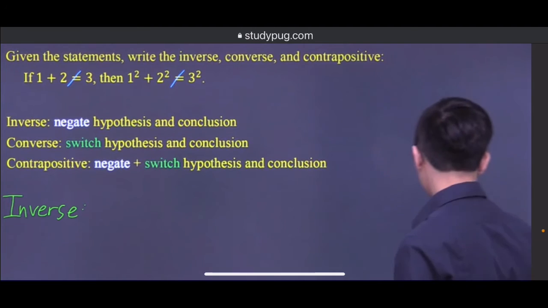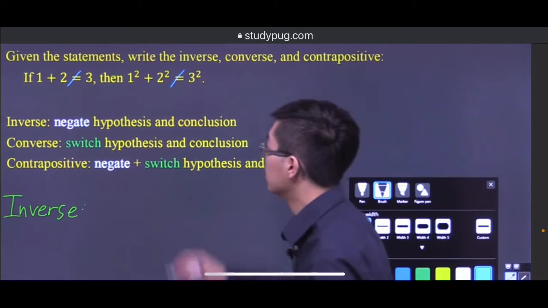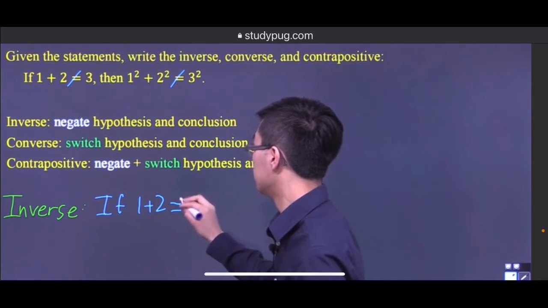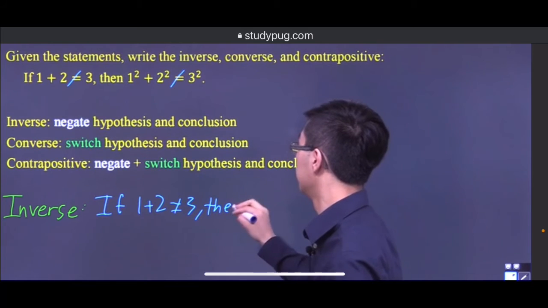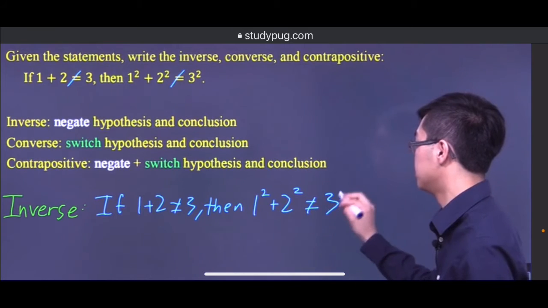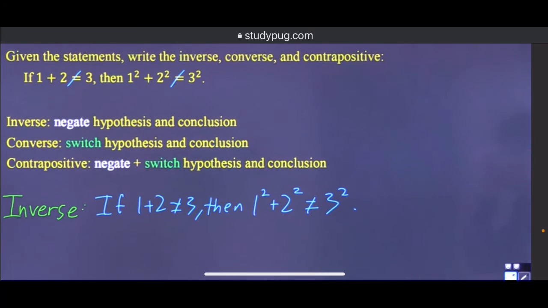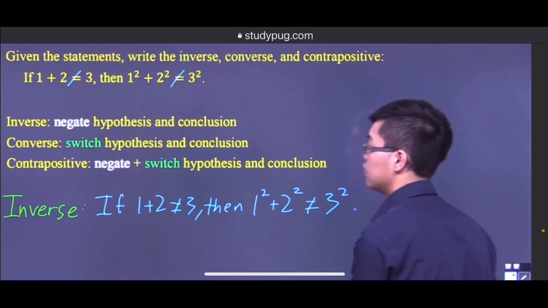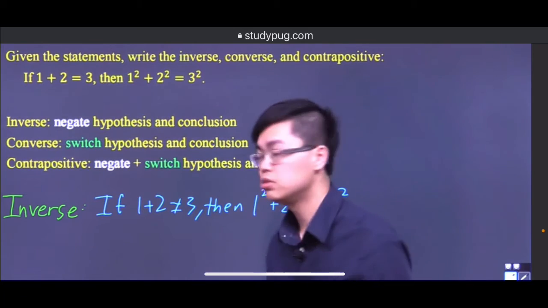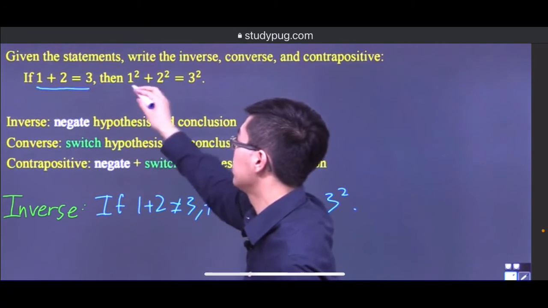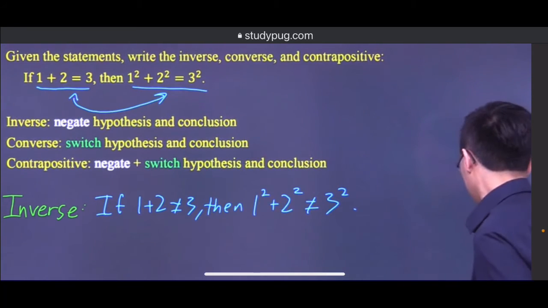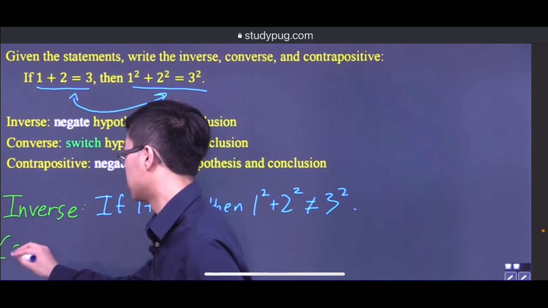So here our inverse would be the following. If 1 plus 2 does not equal 3, then 1 squared plus 2 squared does not equal 3 squared. That's the inverse. Now what about the converse? Converse just involves switching around the hypothesis and conclusion, right? So here remember this was the hypothesis, this is the conclusion. We just want to switch those two around, and that would be our converse. So let's actually write that down.